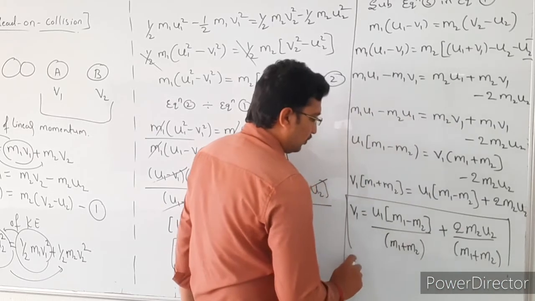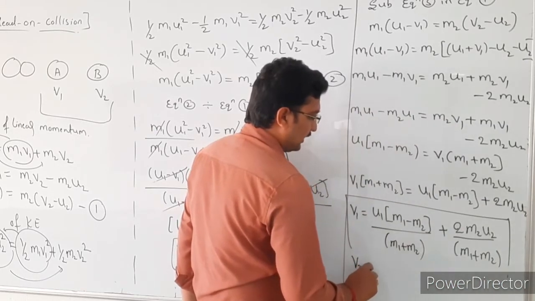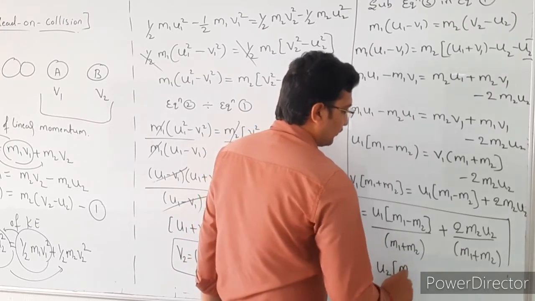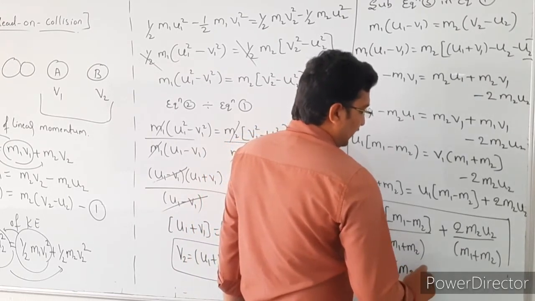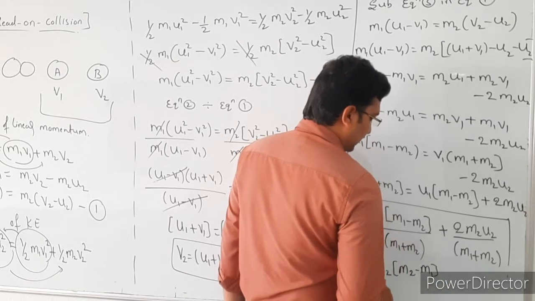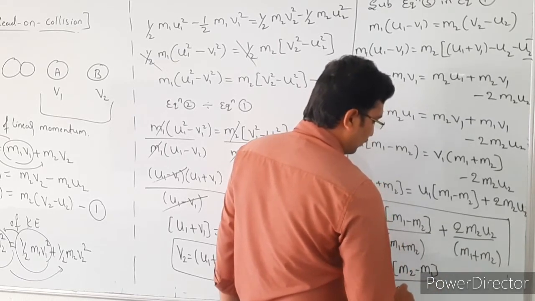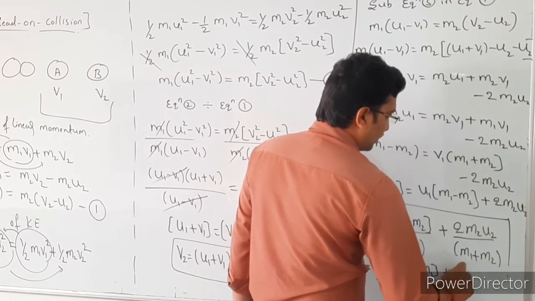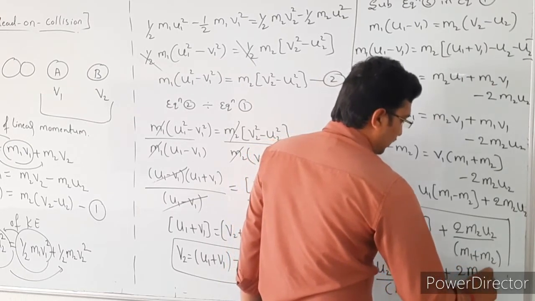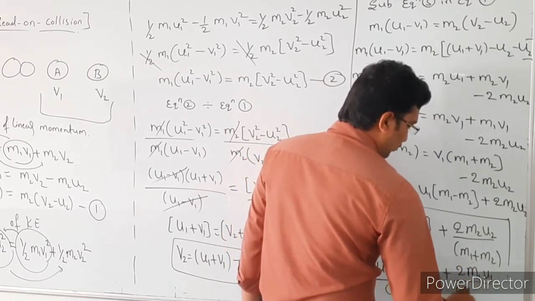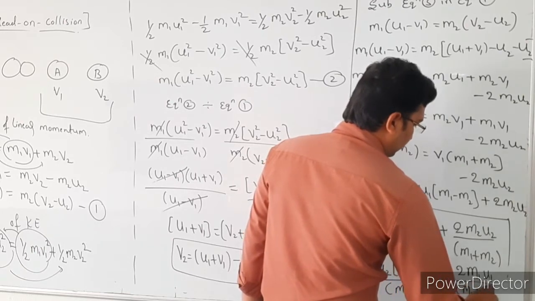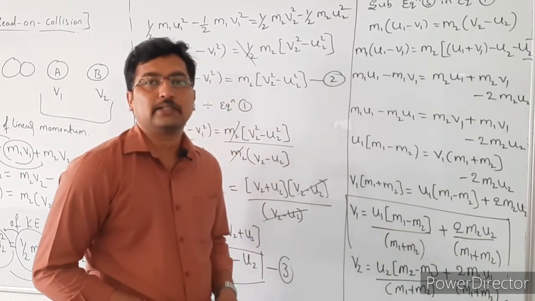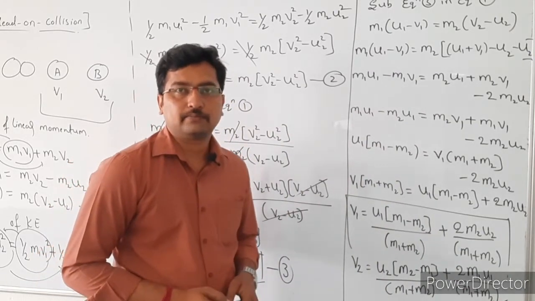So then v2 is equal to u2 bracket of (m2 minus m1) divided by (m1 plus m2), plus 2 m1 u1 divided by (m1 plus m2). This is the v2 value.